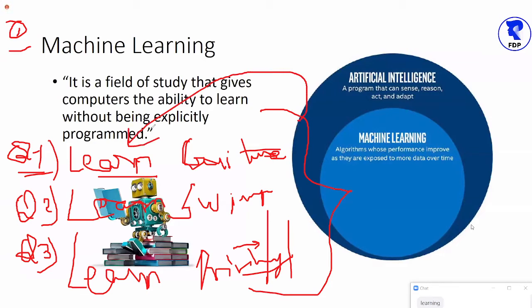If you want a human to do some task, the human has to first learn to do that task. Exactly. So I hope all of you agreed with me that a human has to first learn to do the task. Okay. All right.